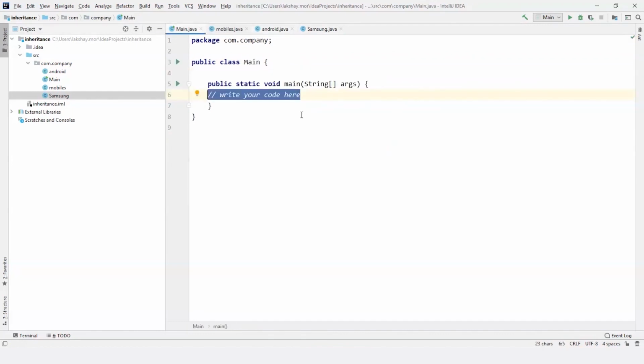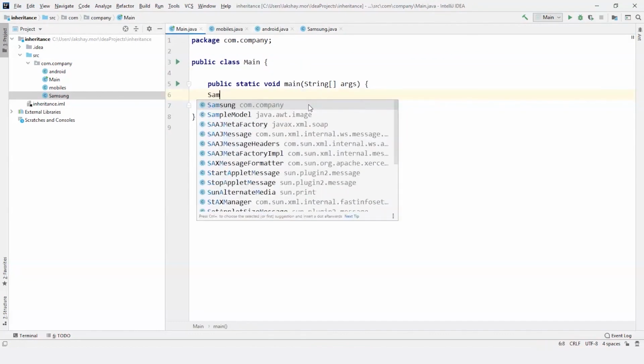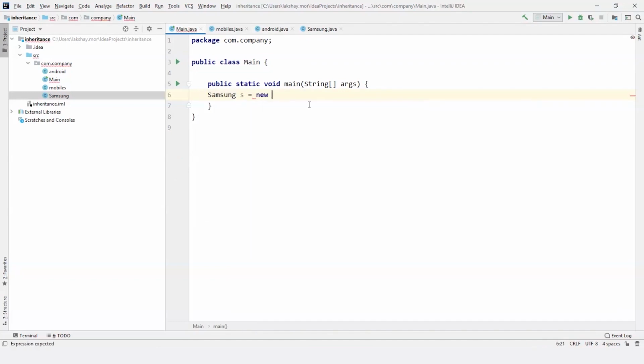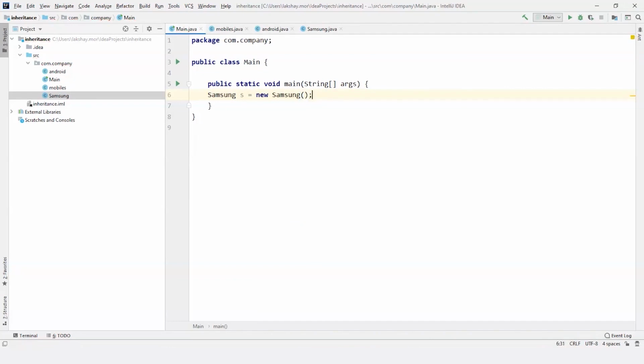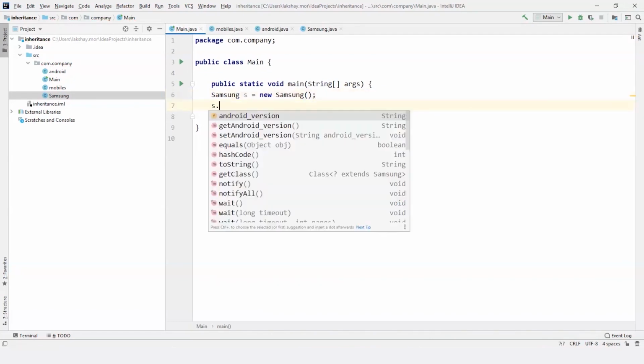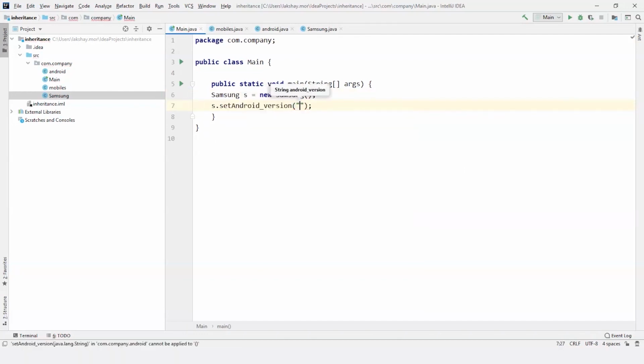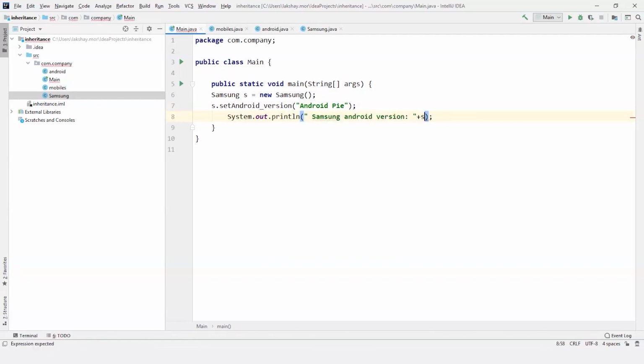So now let's go to the main program and I'll write Samsung S is equal to new Samsung. So I just created an object of it. So now if I use S dot, I'll get Android version. So I'll set Android version as Android Pie. And now to show it, I'm going to give it as Samsung Android version. And here S dot getAndroidVersion.